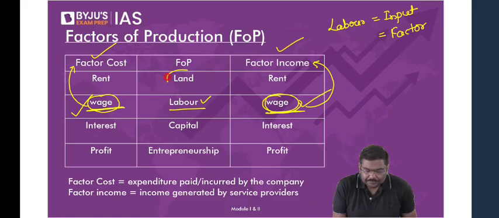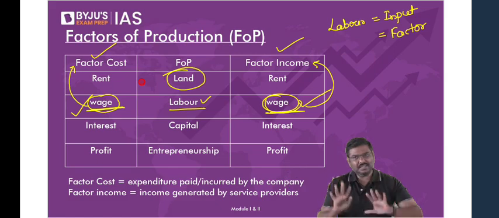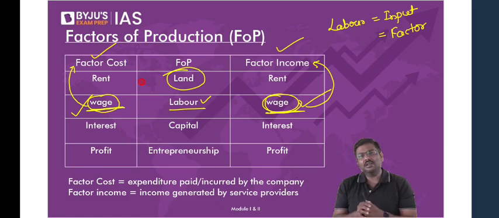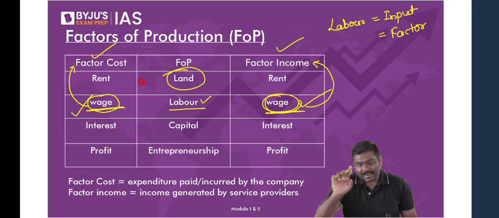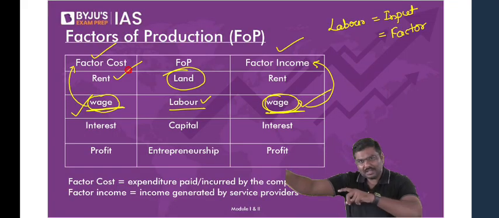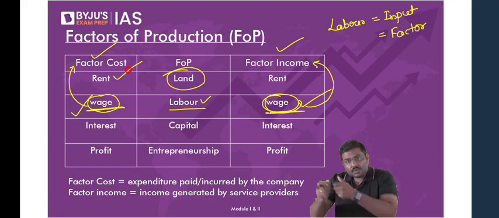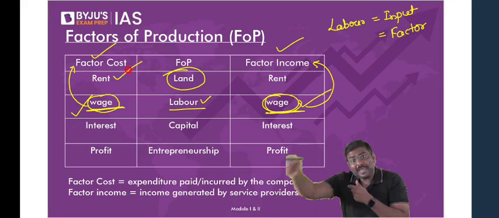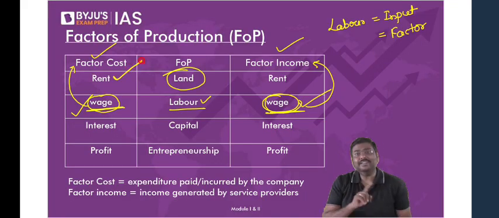For land, whatever is naturally available, please understand this. Whenever the company purchases it, the company will have to pay money. That I will call rent. All of you okay with this? I'll repeat it again. Whatever is naturally available, the company will have to purchase it. So when the company purchases, the company will pay money. I'll call this rent.